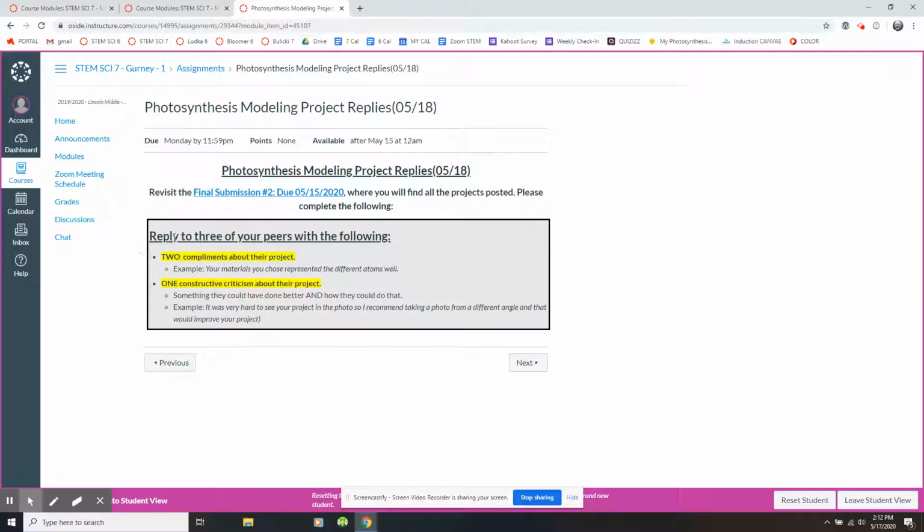So your job is to reply to 3 of your peers. Each reply should have 2 compliments. An example could be, your materials you chose represented the different atoms well. And in addition to your 2 compliments, you would put 1 constructive criticism, something that maybe they could have done better, but it needs to be constructive. Give them a way it could have been better. Give them a technique. It doesn't mean it's a negative thing. It's just we're giving each other feedback so in the future our projects can be even better.